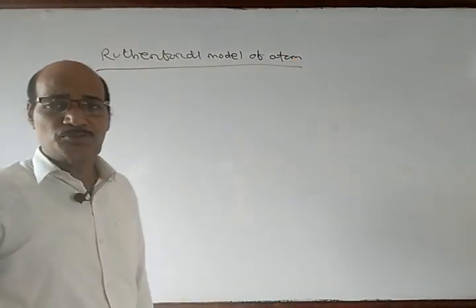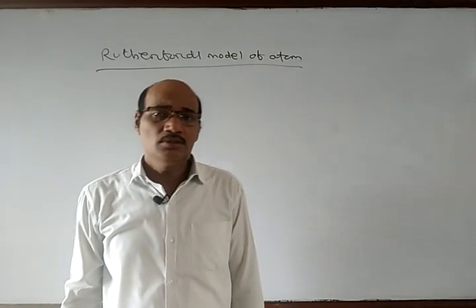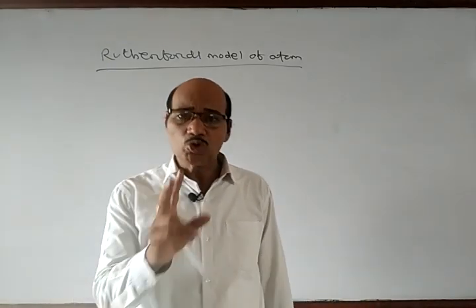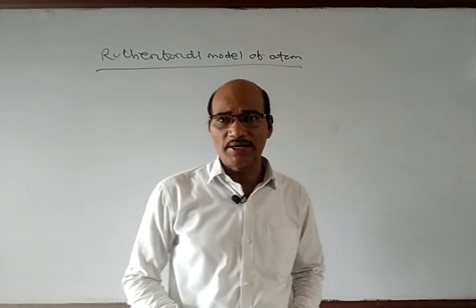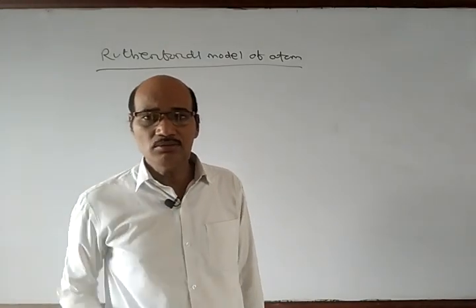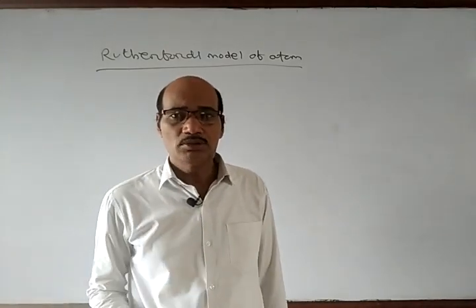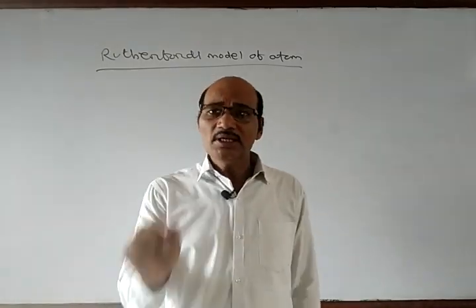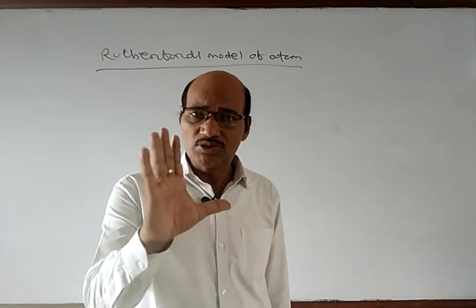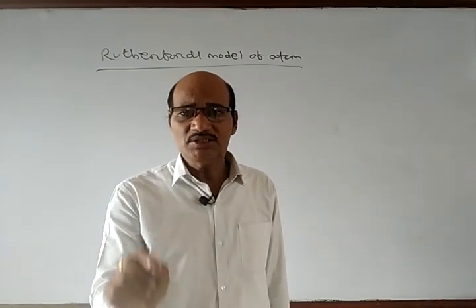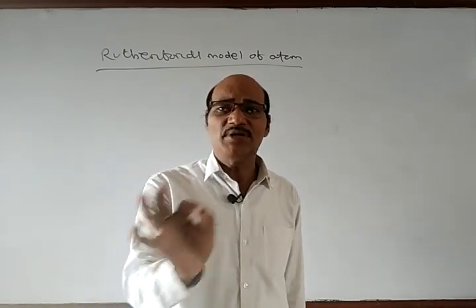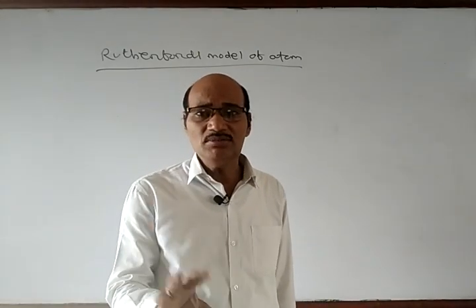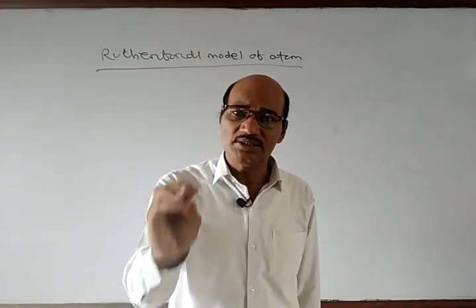So what is Rutherford's model of the atom? According to Rutherford, an atom consists of two parts: one is the nuclear part, and number two, the extra nuclear part. In the nuclear part, there is a nucleus situated at the center of the atom, and the entire mass of the atom resides inside the nucleus.